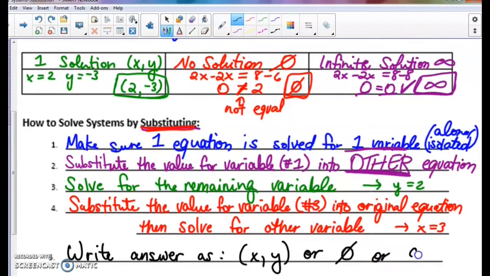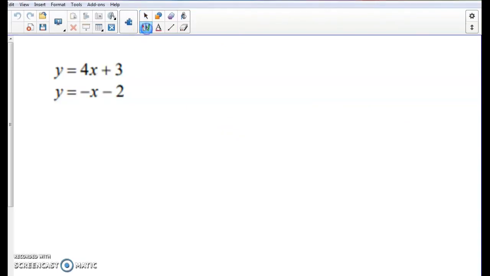infinitely many. Some of you all may have noticed I had a slight magic just a second ago because I realized I did not have enough room to write out all of my step 4, so those of you all who noticed, good job. Alright, let's look at example 1 here.